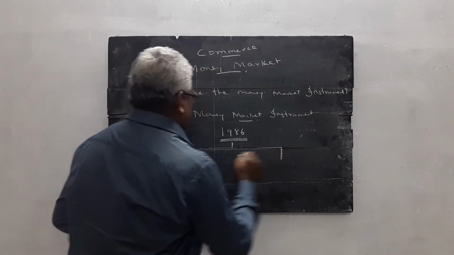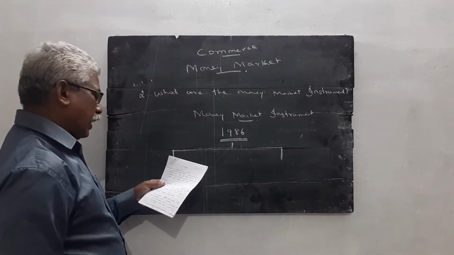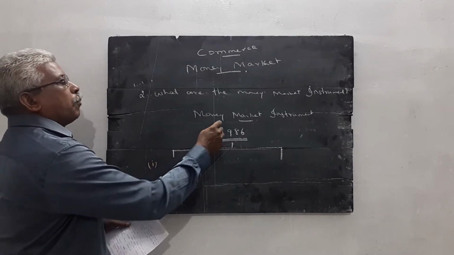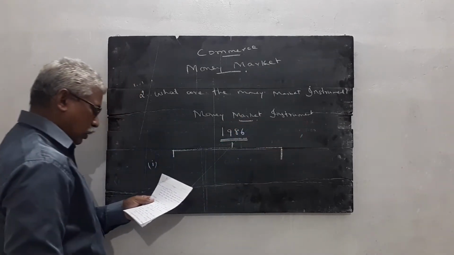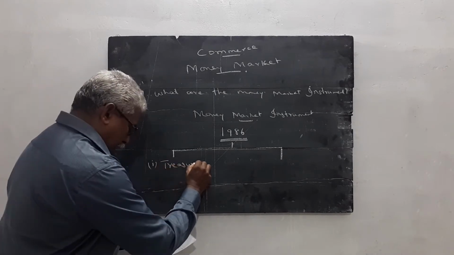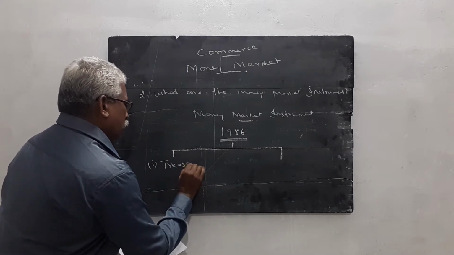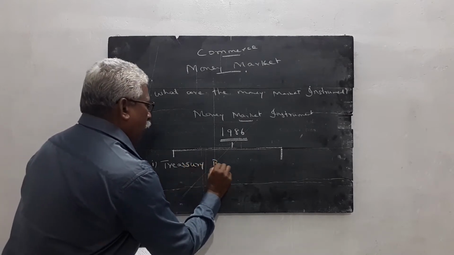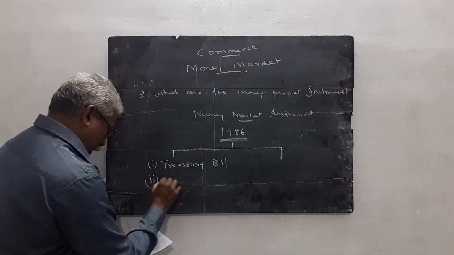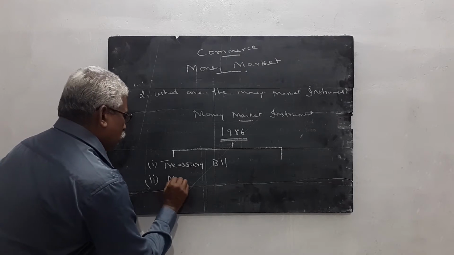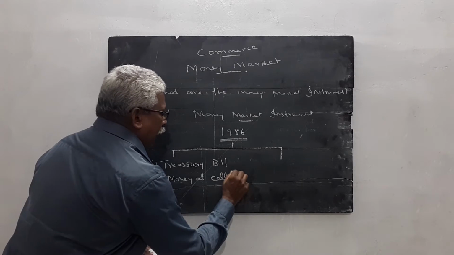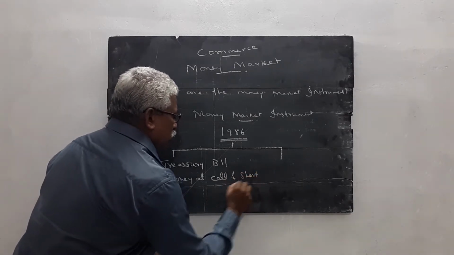Up to 1986, only three instruments were used in India. Number one, treasury bill. Number two, money at call and short notice.